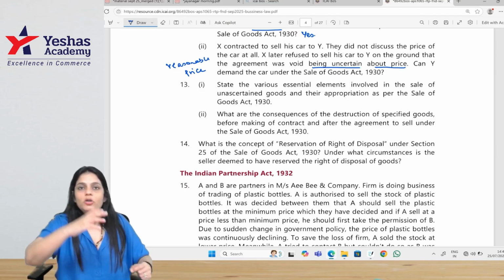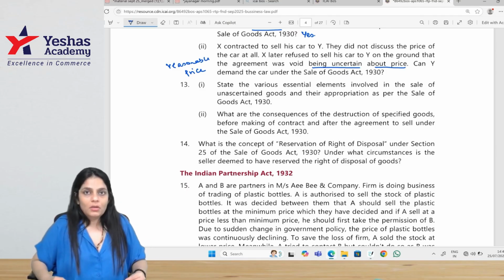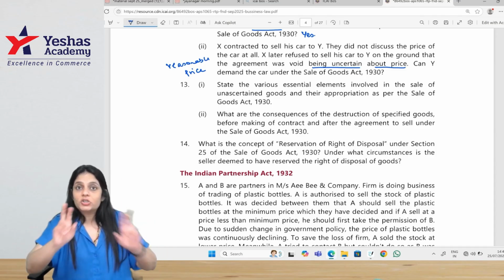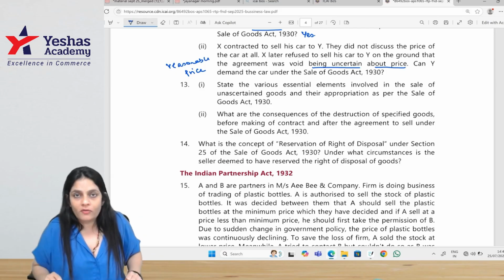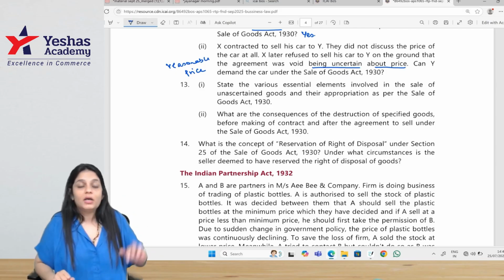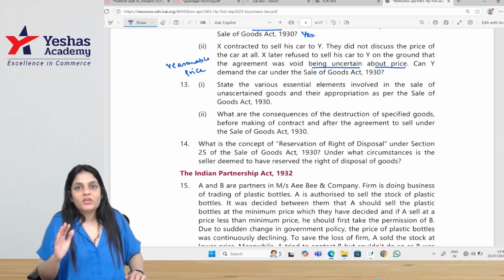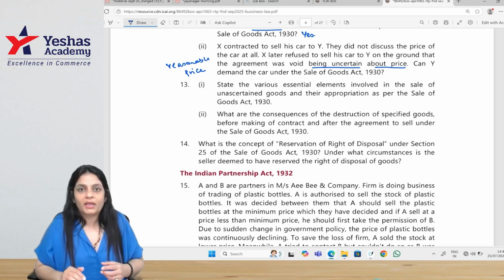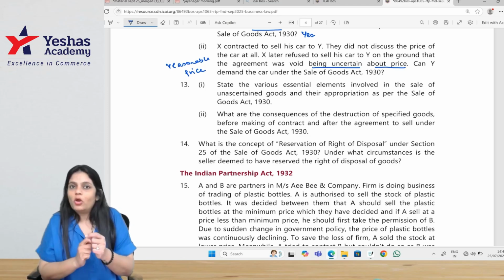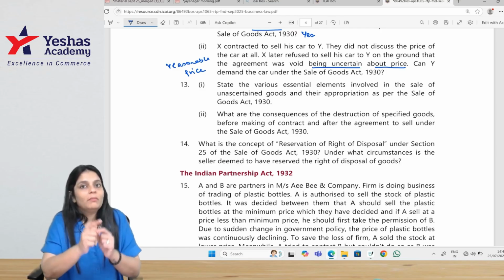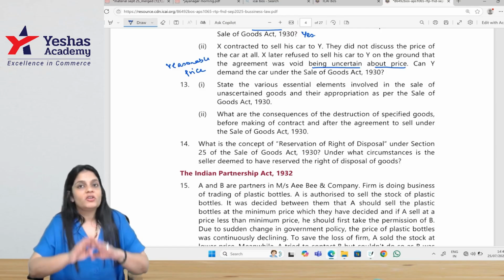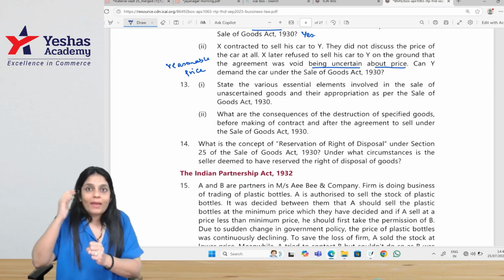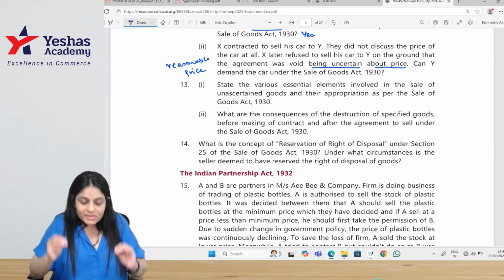Similarly, if I am giving you a document of title, you become the owner of the goods. But if I give you a document of title along with a bill of exchange, it's a conditional transfer. If you want to become the owner of the goods, you have to accept the bill of exchange. You keep the bill of lading and you return the bill of exchange without accepting. Generally, if you have the bill of lading, you are the owner. But here, even though you keep the bill of lading, because you did not accept my bill of exchange, you will not become the owner. So by doing this, I have created a security for my money, that I'm sure my money will come to me. This is reservation of rights.